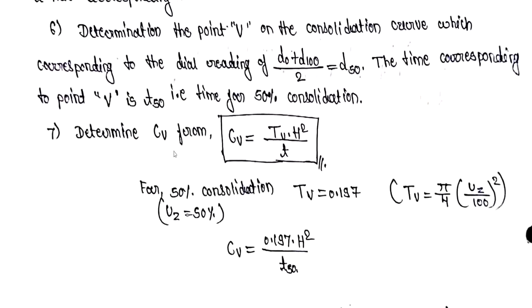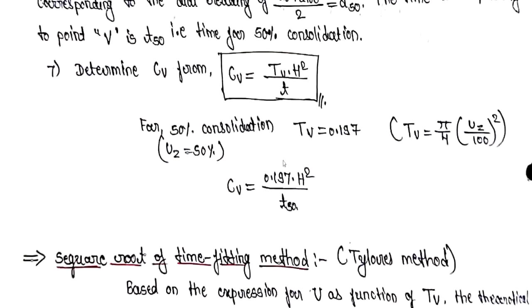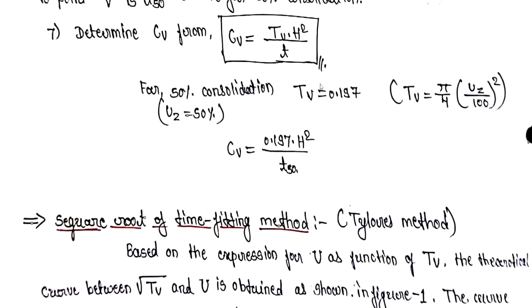So determine the CV. CV is equal to TV times H squared divided by T. For 50% consolidation, UZ is equal to 50%, and TV is equal to 0.197. You can see over here, this particular point we have to measure, and it is going to give us the value of 0.197.